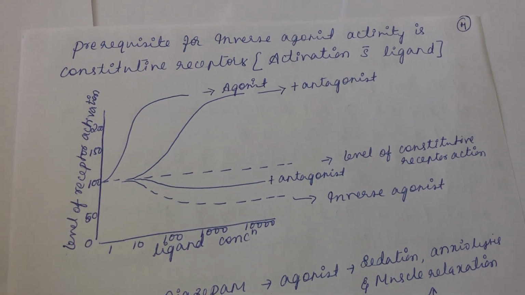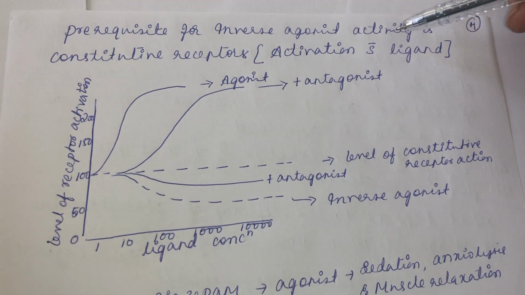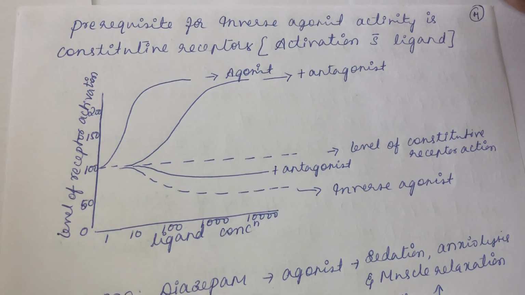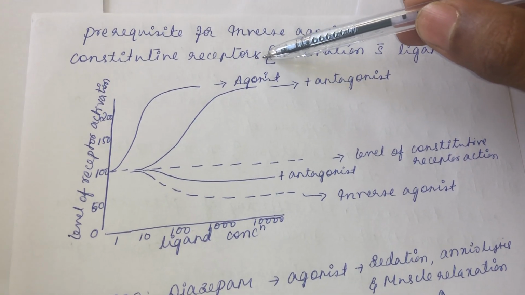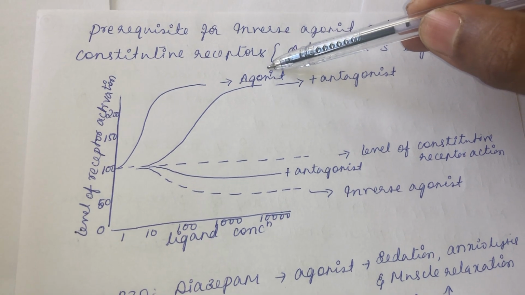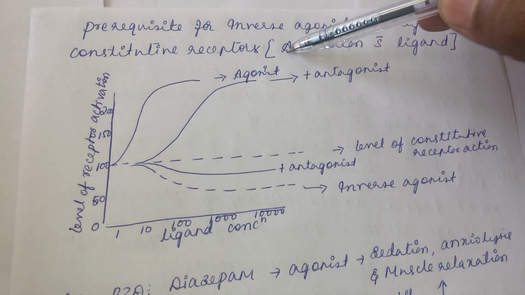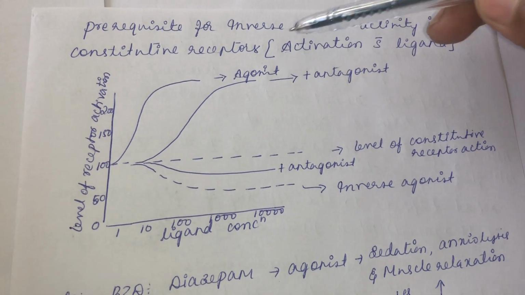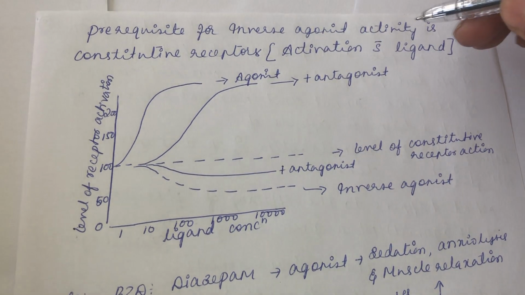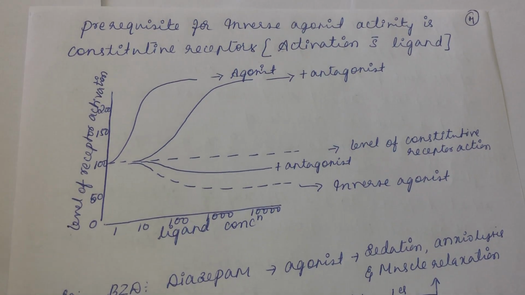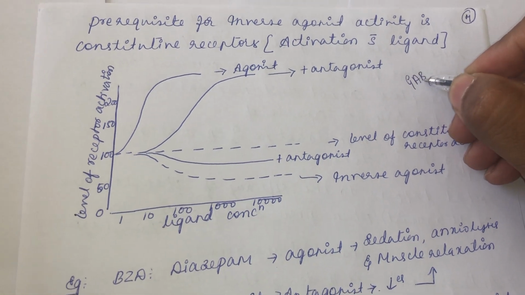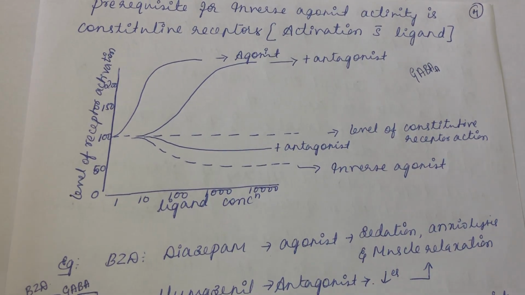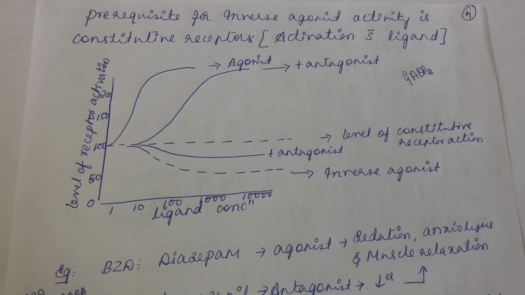The prerequisite for inverse agonist activity is the presence of constitutive receptors. What do we mean by constitutive receptors? Constitutive receptors are receptors which produce a basal level of effect without the presence of a ligand. For example, the GABA A receptor.